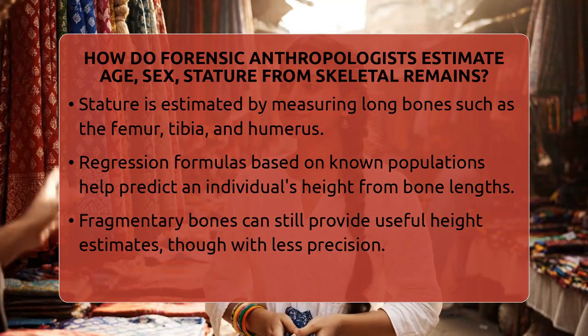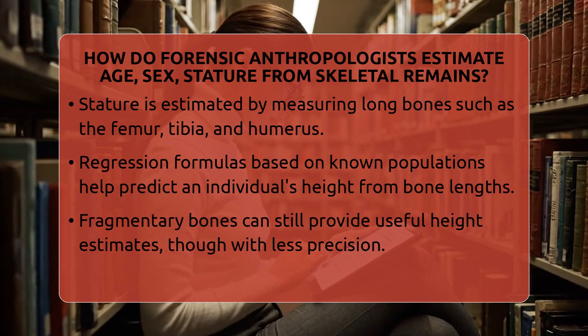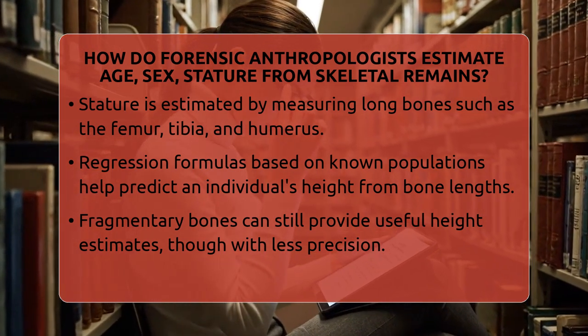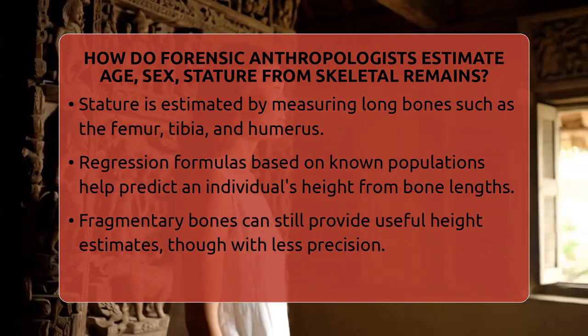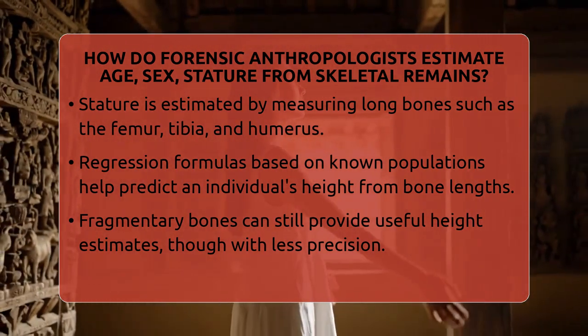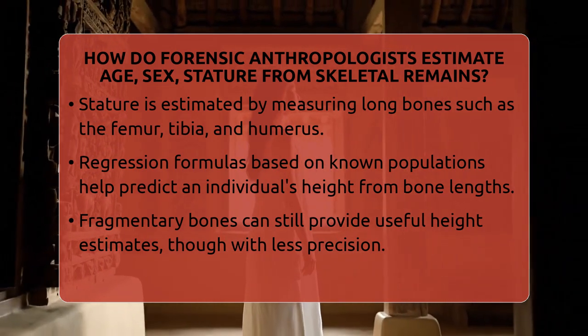For example, measuring the length of the femur and applying the correct equation for the person's likely population can give a close estimate of their height. If only fragments of bones are available, the estimate becomes less precise, but it still provides useful information.